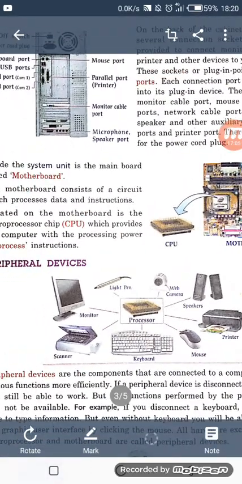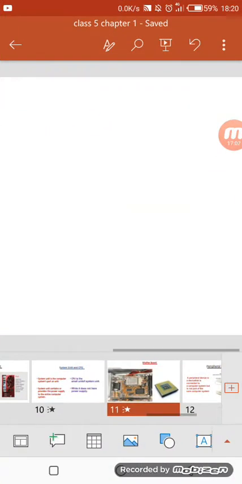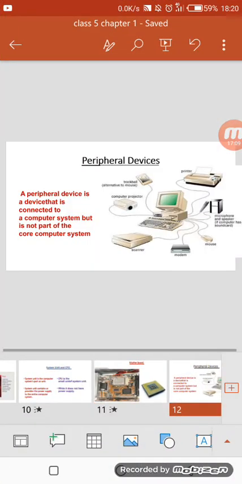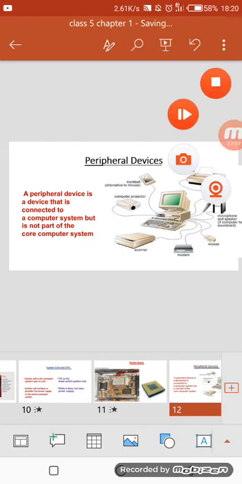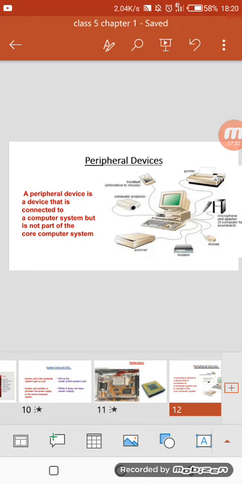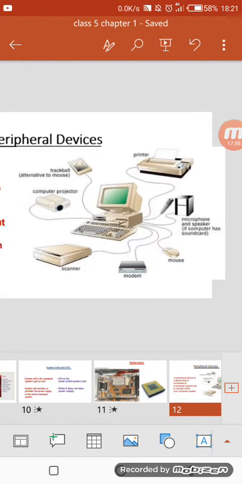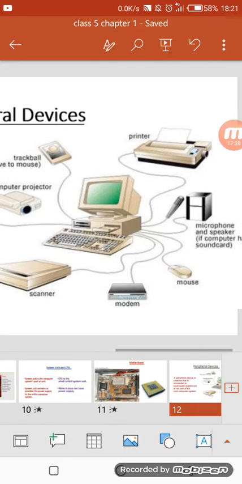Let's move to another topic, which is peripheral device. So what does peripheral device mean? A peripheral device is a device that is connected to a computer system but is not a part of the core computer system. What does it mean? That it will connect to a computer system but is not a part of the computer system. It will be made clear to you by this diagram.